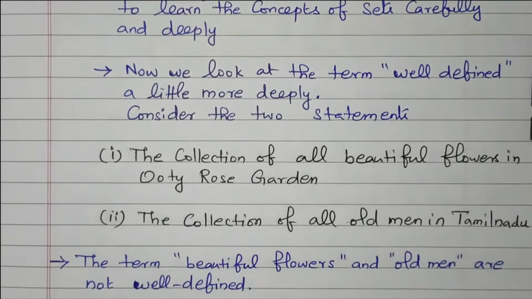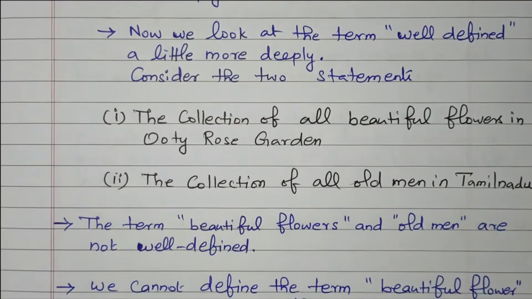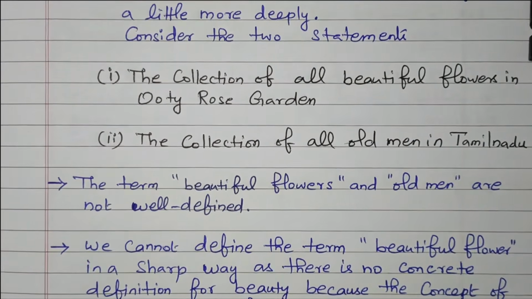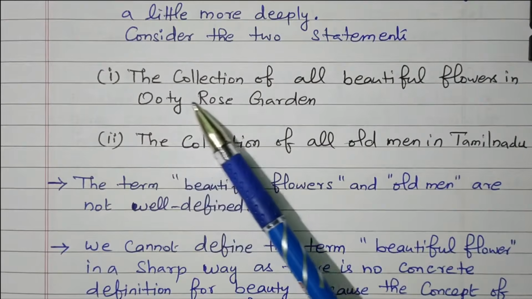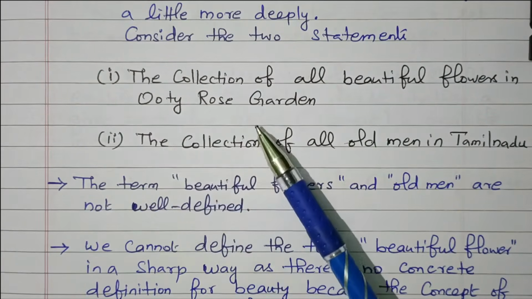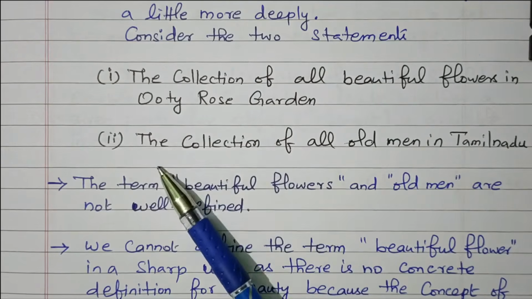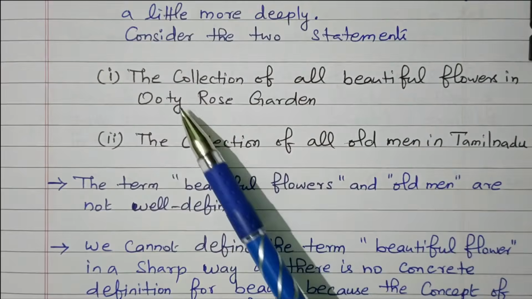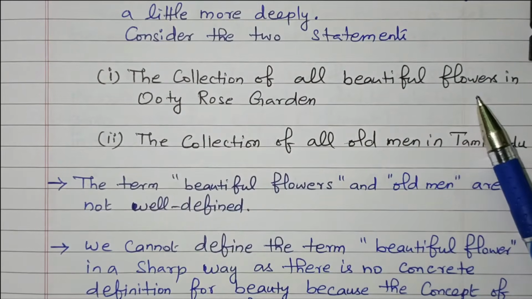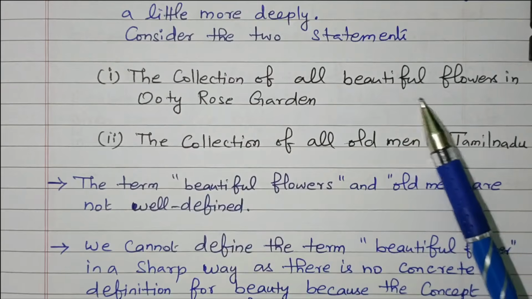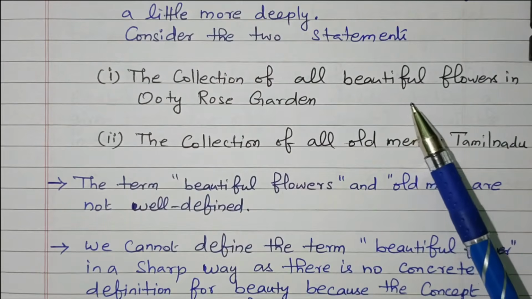Let us consider two statements. First, the collection of all beautiful flowers in Ooty Rose Garden. Second, the collection of all old men in Tamil Nadu. The collection of all beautiful flowers is not well defined. Which one is a beautiful flower?